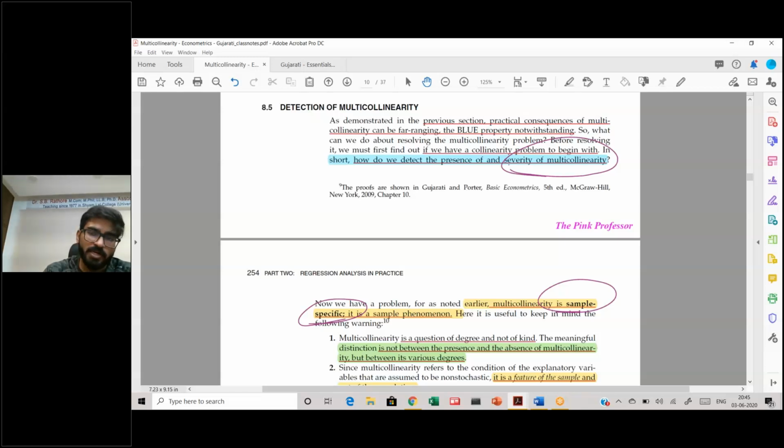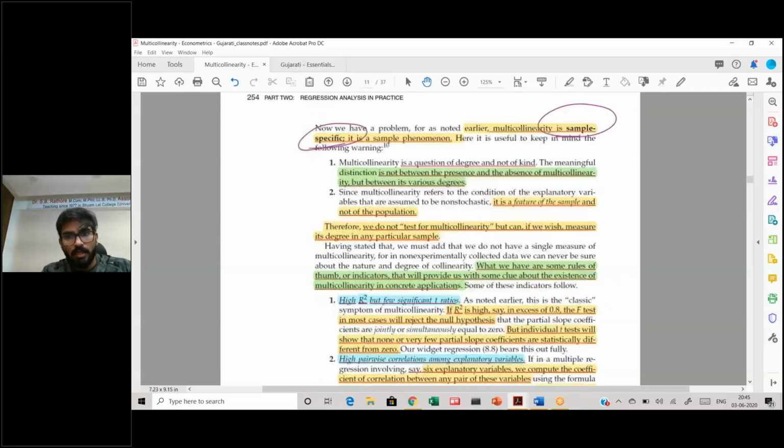So it should not be seen in the binary terms of having it or not having it. It's not a 0 and 1 problem. It is a problem of the degree to which it exists in your data, and it is a sample problem, not a population problem.